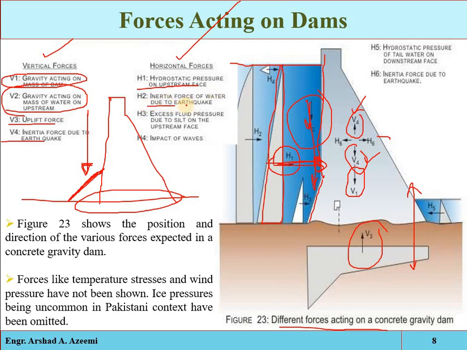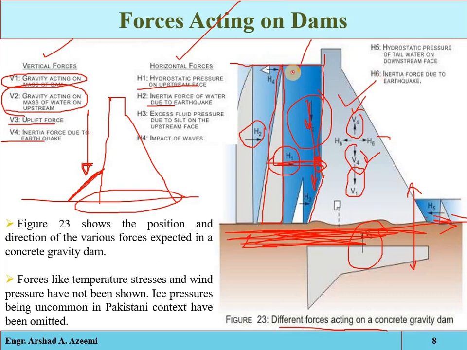H2 is the inertial force of the water due to the earthquake. As we have discussed, if a horizontal earthquake occurs, it will produce horizontal acceleration in the foundation. Now the foundation will try to move the dam structure and the reservoir, but remember, the reservoir and dam structure are external bodies with respect to the foundation.